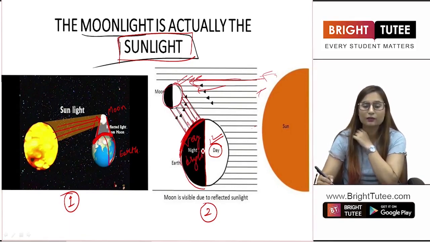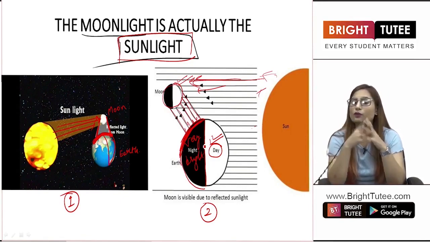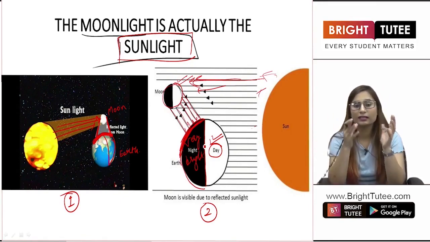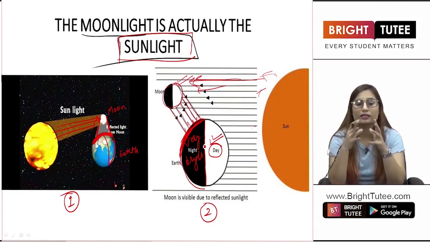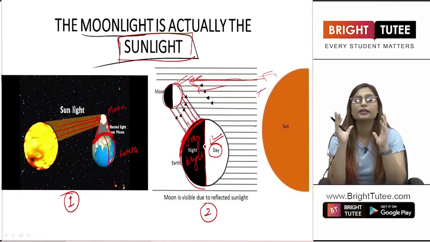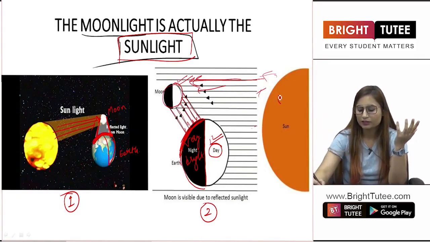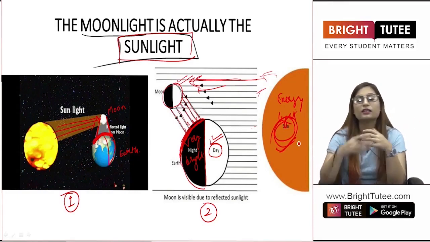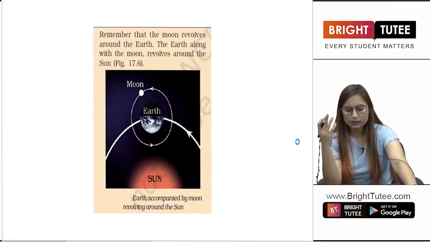Right? So hence this is how we are able to look at the moon due to the process of reflection of light. The light comes from the sun, reaches the moon and then gets reflected towards the earth. Right? So you can now imagine what amount of light there is present on the sun, which basically makes the whole moon glow. There is a lot of energy, a lot of light present on the sun, that is also the part of our solar system. Right students? So this is how moon is visible to us.